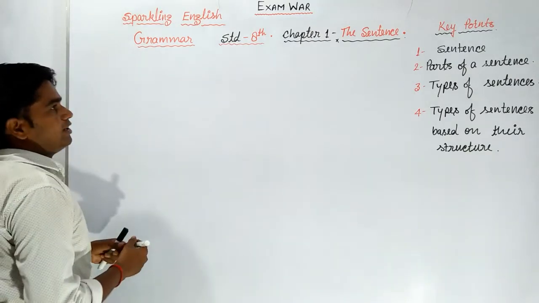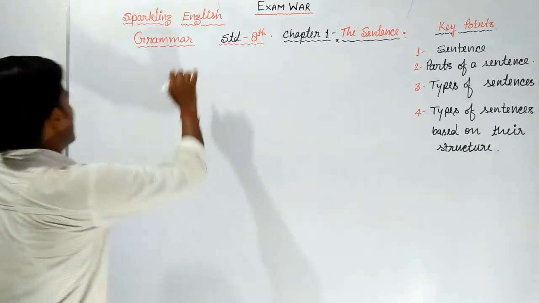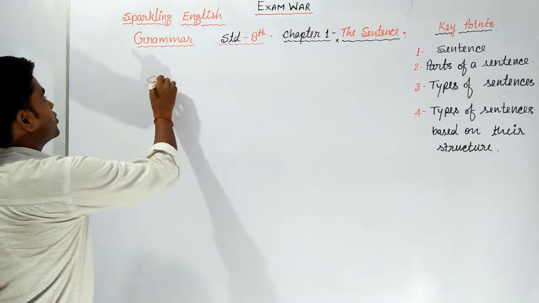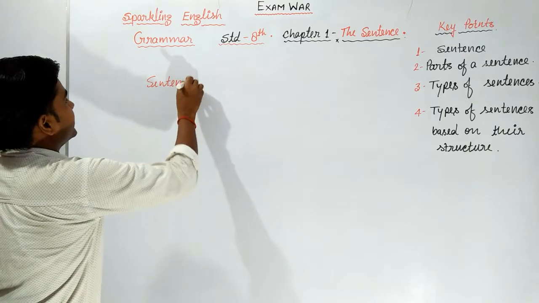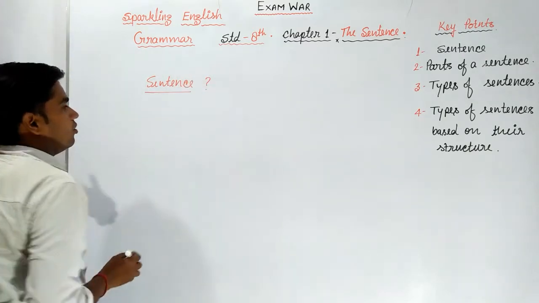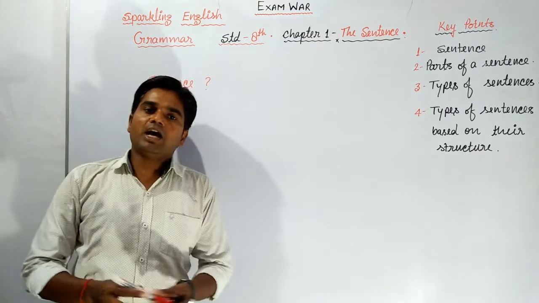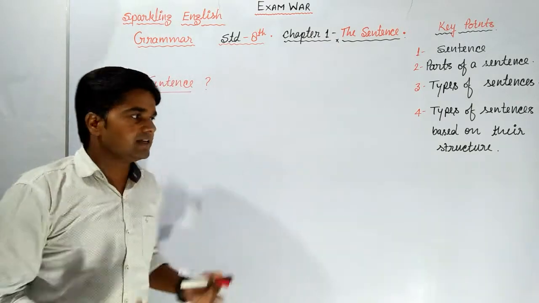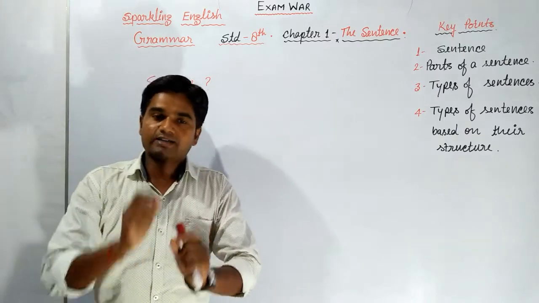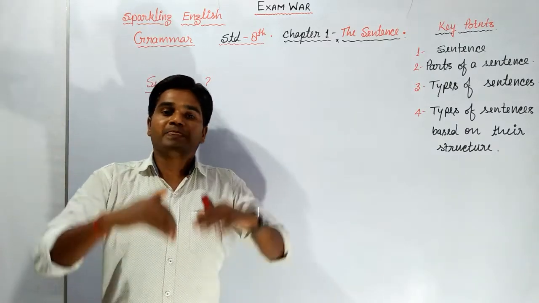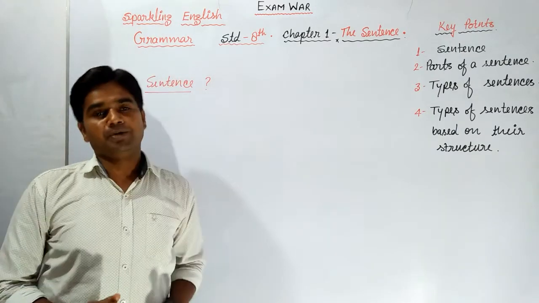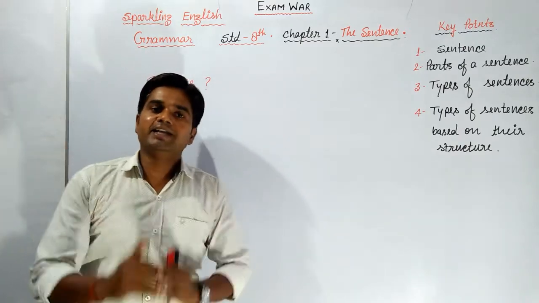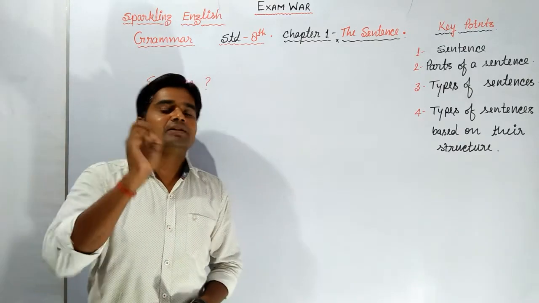So what is the first point? First point is sentence. What is a sentence? The definition is already given in a book, so I will only explain. What is a sentence? A sentence is a group of words that conveys a complete meaning. It means you can write anything meaningful, that will be a sentence.